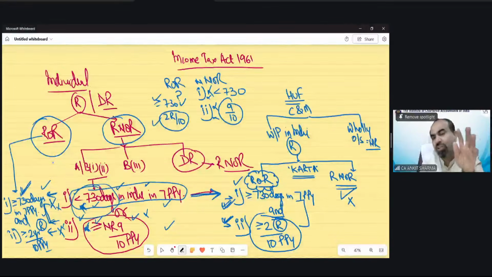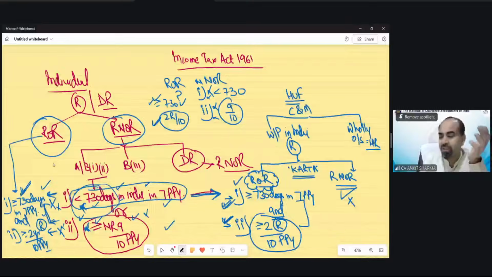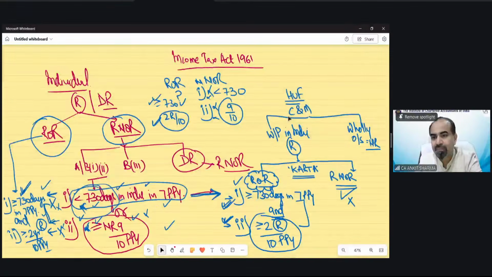In any illustration, you can check it out. Or in reverse, if you satisfy both of these, that means you are not satisfying any of the RNOR conditions. So they are active and passive, no difference. Let me solve some questions, and after that you will find that these conditions are very simple. It's just that we are reading it from both ways, so you might be getting confused. But just stay with me, we will sort out each and everything. Yes, individual and HUF is a bit tricky, but everything else is simple.